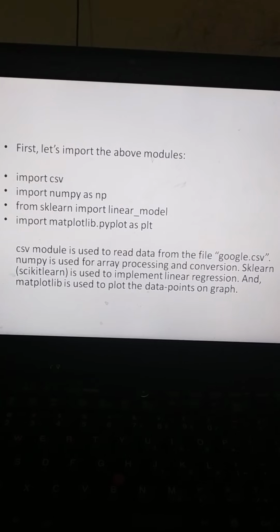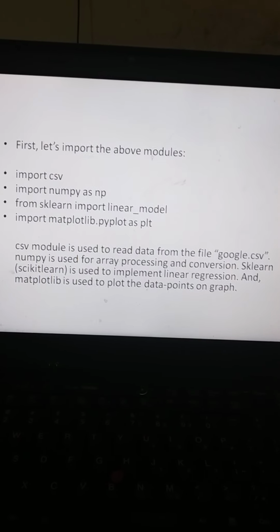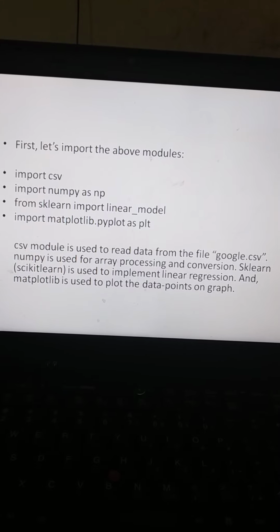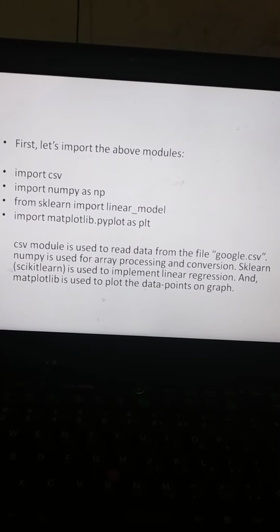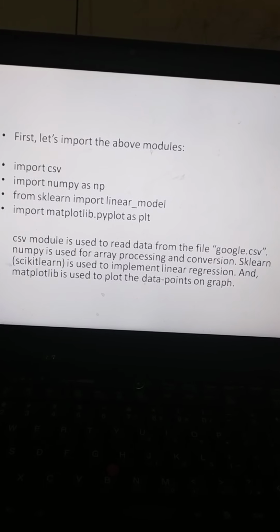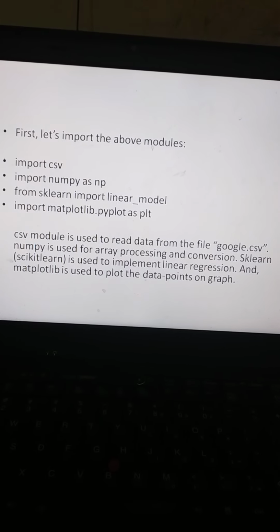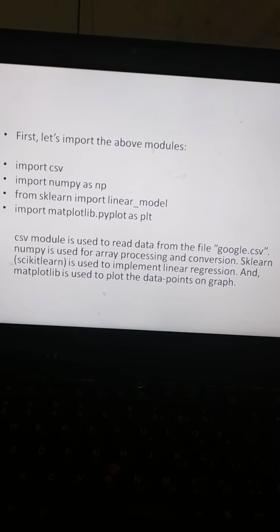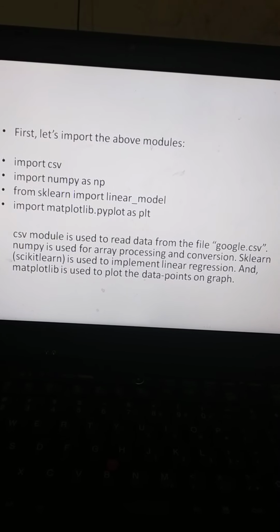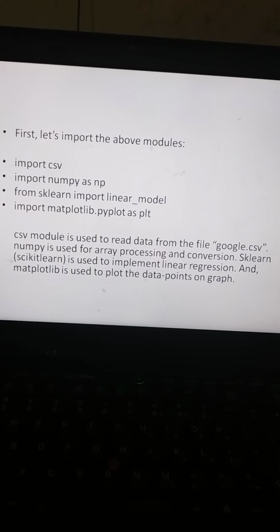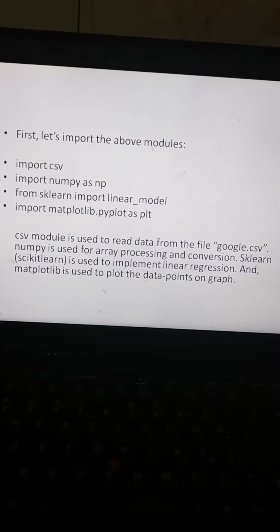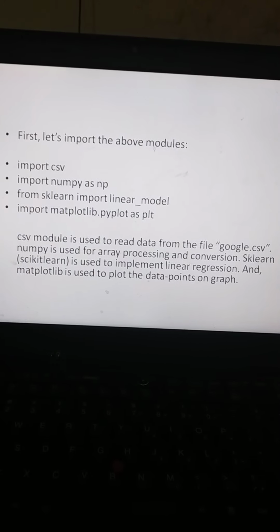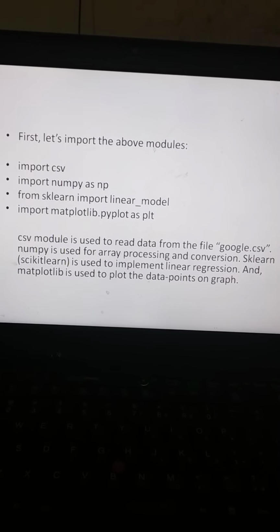So first let's import the above modules. Import csv, import numpy as np, from sklearn import linear_model, import matplotlib.pyplot as plt. So the CSV module is used to read data from the file google.csv. NumPy is used for array processing and conversion. Scikit-learn is used to implement the linear regression, and the matplotlib library is used to plot the data points on the graph. So each and every line is used for the project.